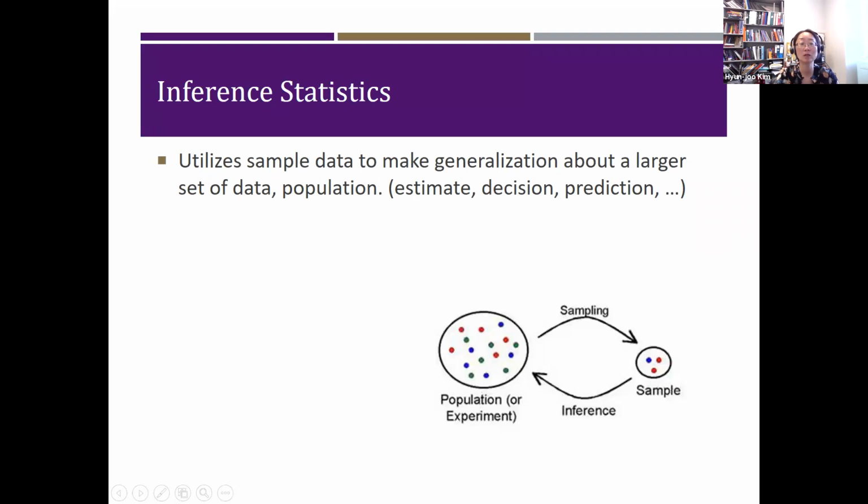Recall in chapter 1, we talked about this figure right here. From the population, we draw a sample. And with the sample, we describe the data set using numbers and graphs. So chapter 2 covers all different kinds of graphs, and chapter 3 covers numbers, the numeric descriptive statistics that we can use to describe our data. Now we are closing this cycle by making meaningful inferences with this step. In other words, we'll make a generalization about the population based on the sample.